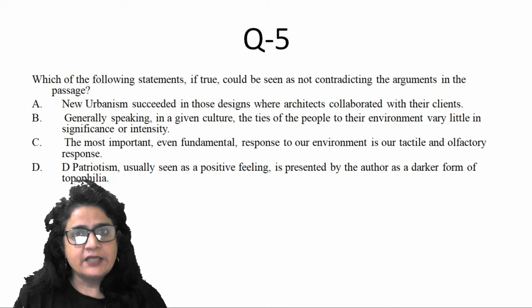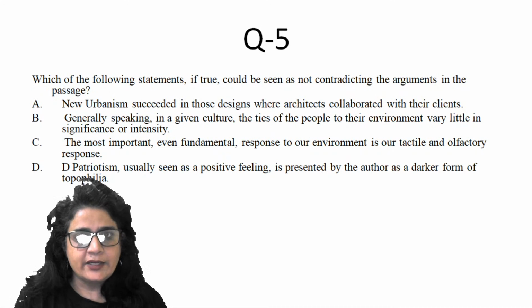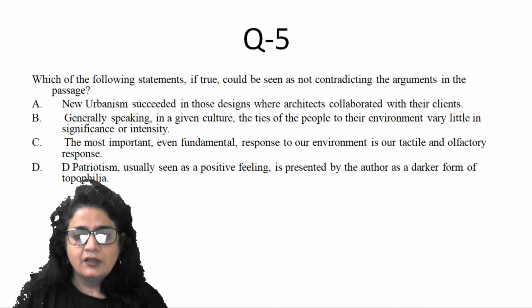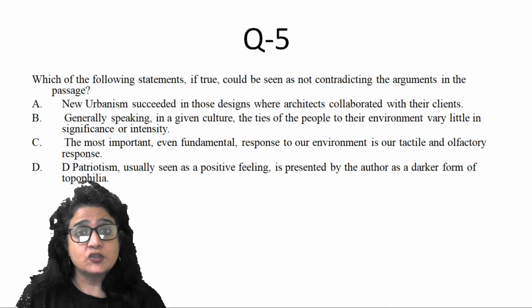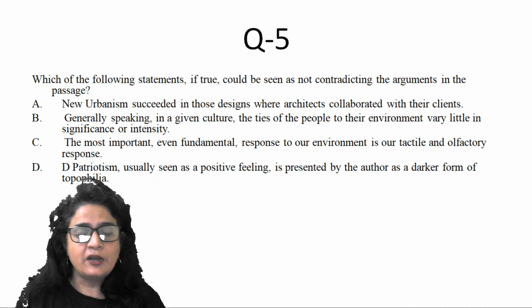We are usually dictated by our perceptions. So, CAT 19, all the passages were difficult. First passage was difficult, second passage was difficult. So, we assume that the third passage is also going to be difficult because it's topophilia, one word which is very alien, difficult to understand. You have never heard this word, you have never encountered this word. So, the passage is also going to be difficult, right?